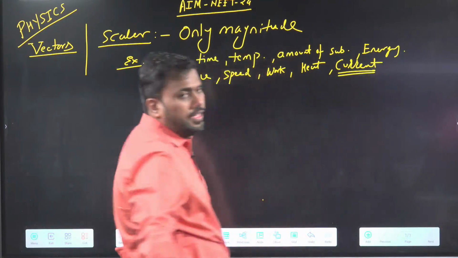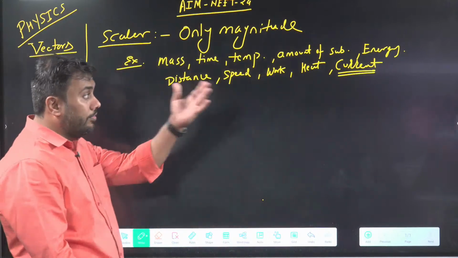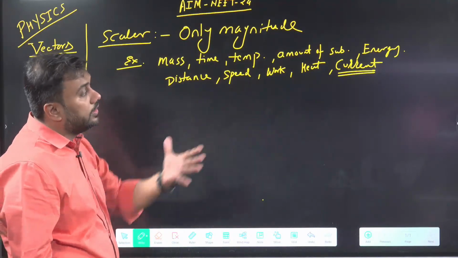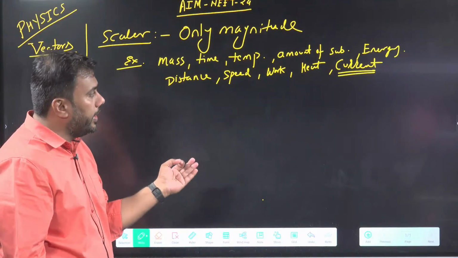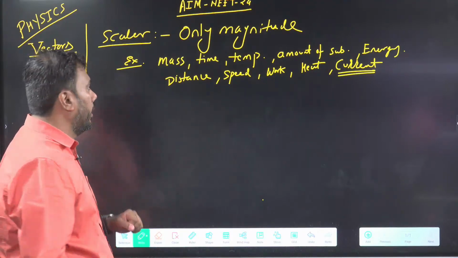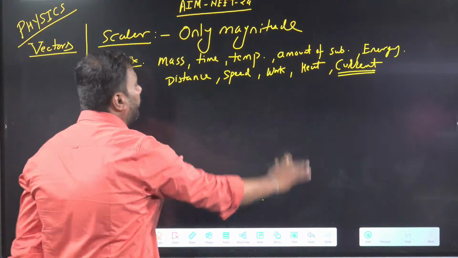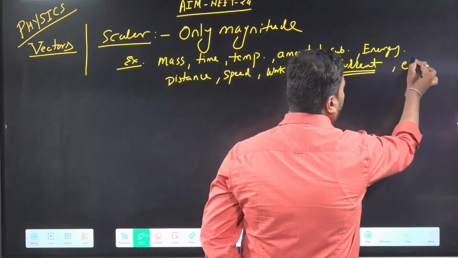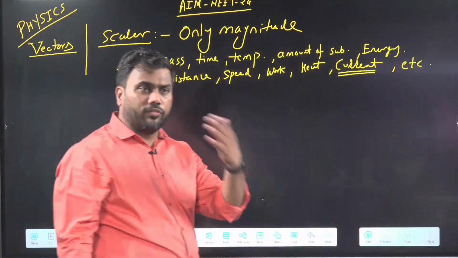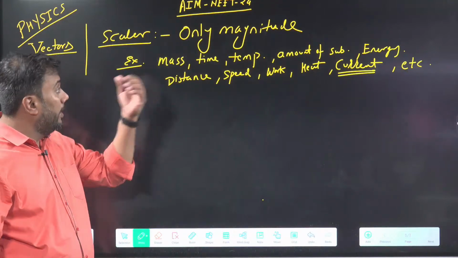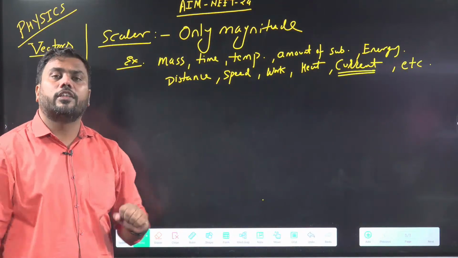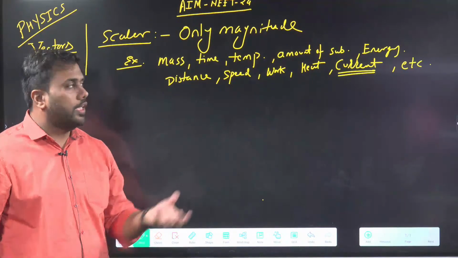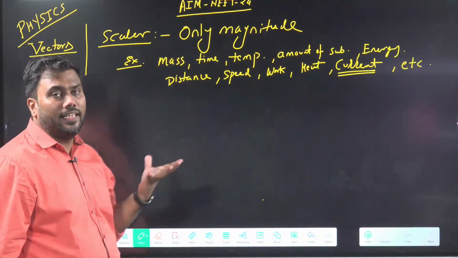electric current. This is a scalar quantity, but we will talk about something special about current. Current is a scalar quantity, but this is a special scalar quantity. So these are examples of scalar quantities, and there are many more examples. You can think of many more examples of scalar quantities around you. These quantities do not require direction to understand them. This kind of quantities are called scalar quantities.